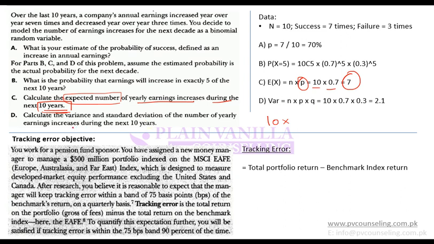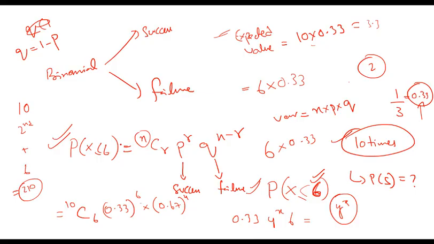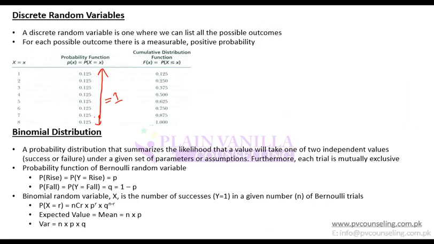Calculate the variance and standard deviation of the number of yearly earnings increases. So simply, what is the formula for variance? NPQ. So N is 10, P is 0.7 and Q is 0.3, which makes 2.1. So as long as you know the formula, this should be very simple and straightforward. It shouldn't be a science as long as you know the formula. So the key is to know these 3 formulas and be able to apply them.